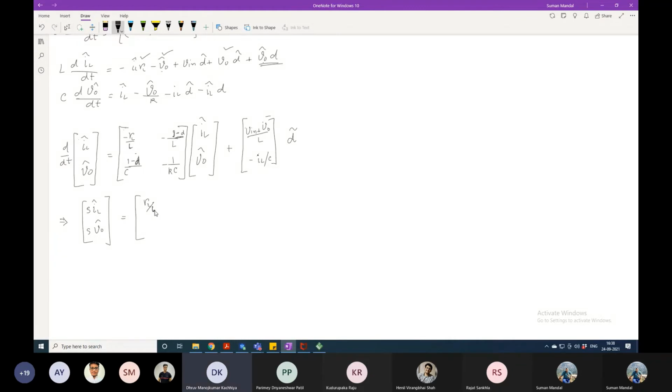Then how can we replace d/dt by just S? Oh, the initial inductor current, okay. Understood. Here I have written the perturbation. Initially the perturbation is 0 at steady state. Okay. Understood.